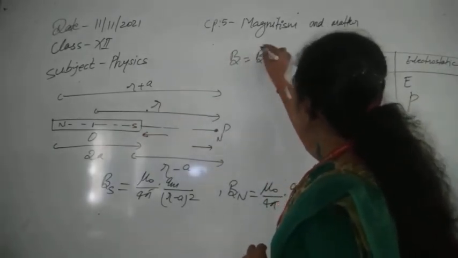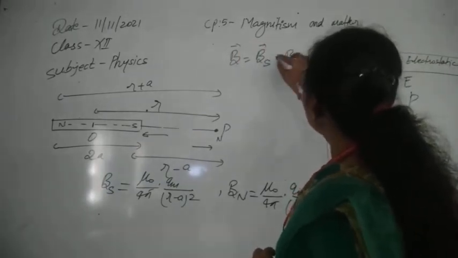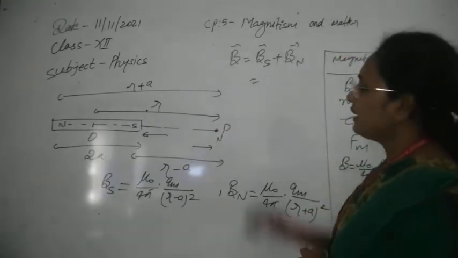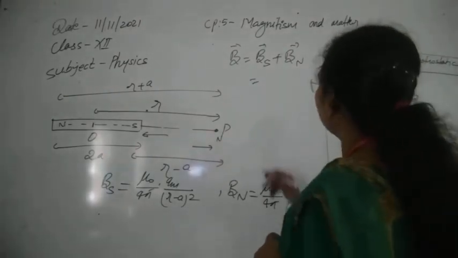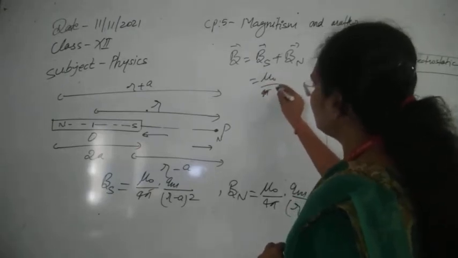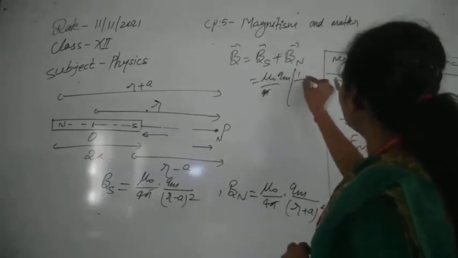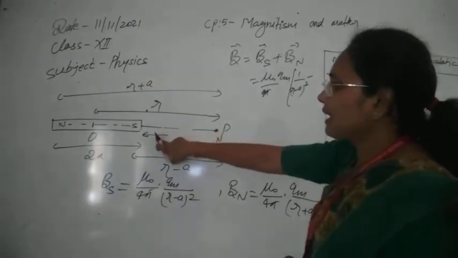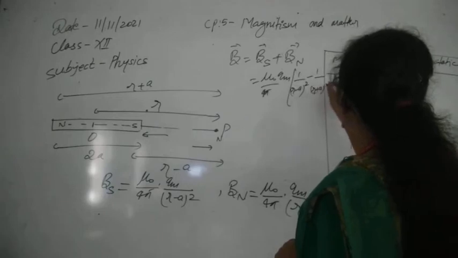So the superposition principle says that the magnetic field at the point P, due to the collective behavior of the whole magnet, is given by this formula. If you impose the direction here, this will be with a minus sign. So this will be mu 0 upon 4 pi qm, which you can take common, then 1 upon (r minus a) whole square, and just take a minus sign for this opposite direction, so this will be 1 upon (r plus a) whole square.